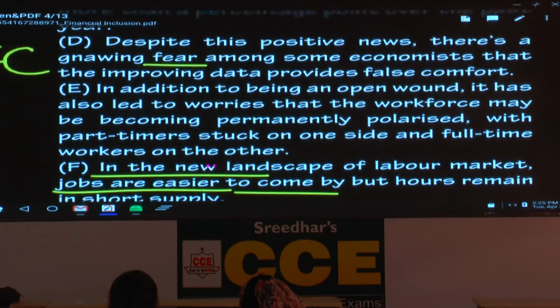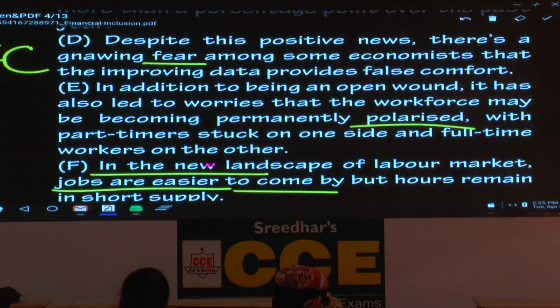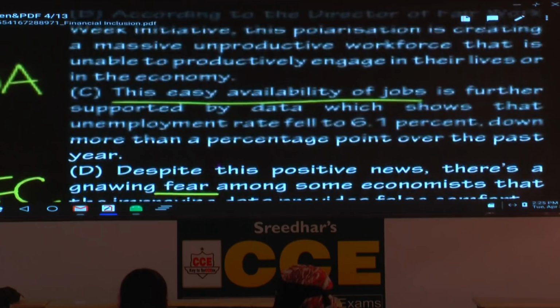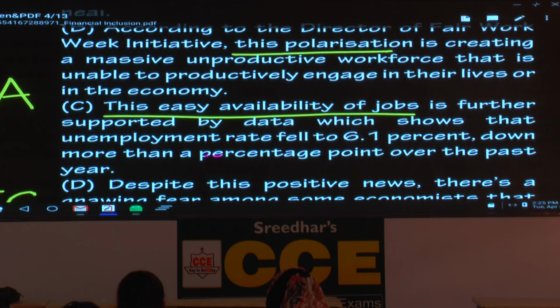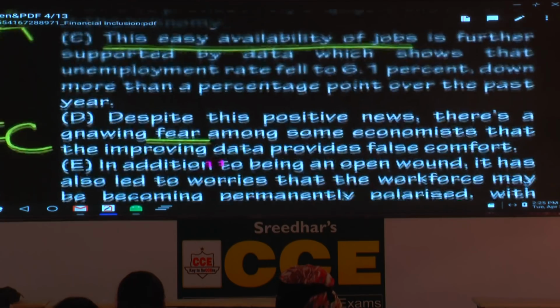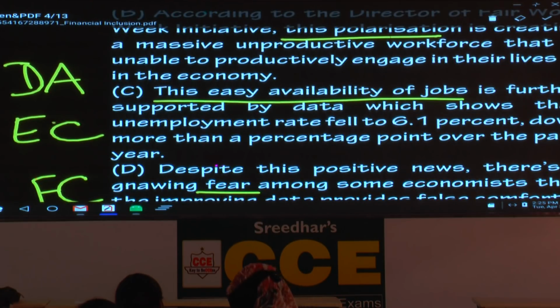Now go to E. Underline the word polarized. Polarization means dividing into two major groups, like South Pole, North Pole. Only two groups, distinct groups. Then we use the word polarized or polarization. So where else do you find the word polarize or polarization? Please underline, go to B. This polarization. Hope you are underlining this polarization. So what is the third pair? E and B.